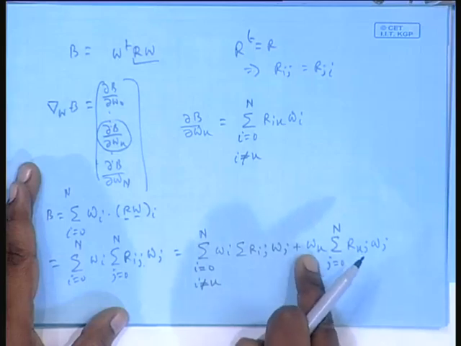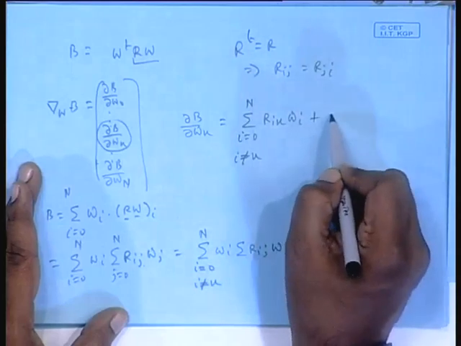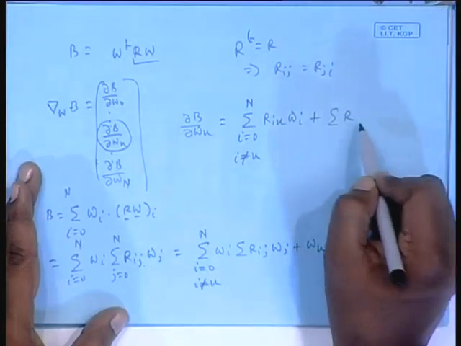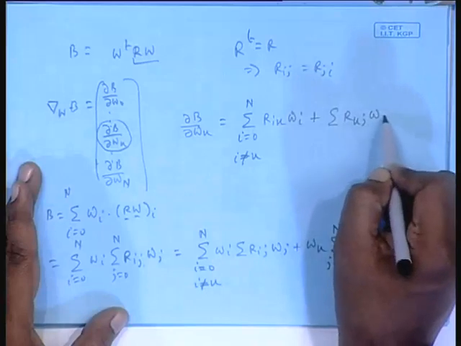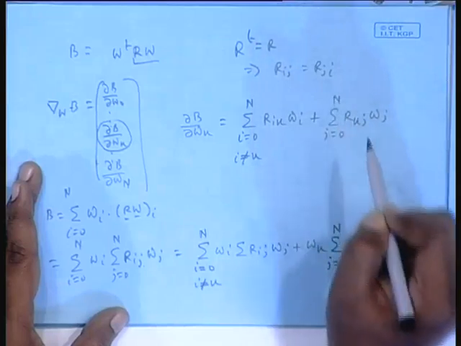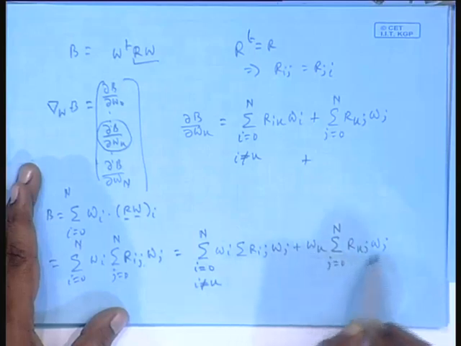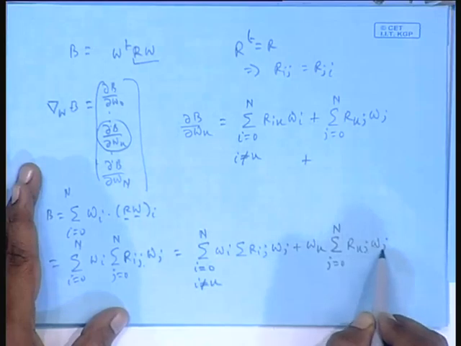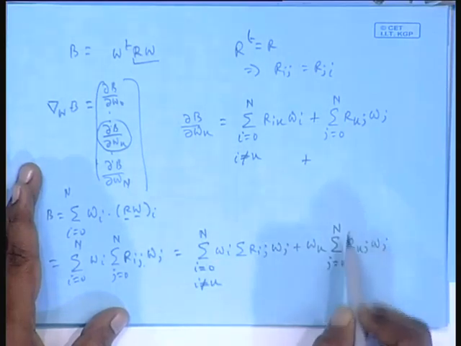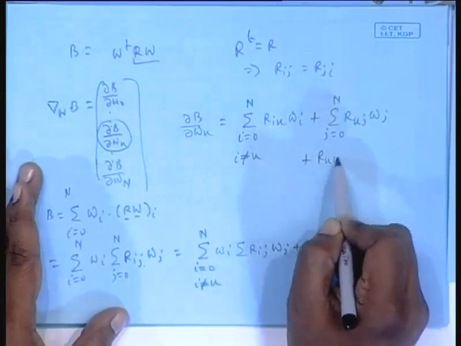So, first you differentiate with respect to Wk, so you get 1, and this remains as it is. So, that you write. And next time you hold it as it is, and differentiate this with respect to Wk: only when Wj becomes Wk you get Rkk, otherwise 0. So, Rkk, okay. Rkk Wk.